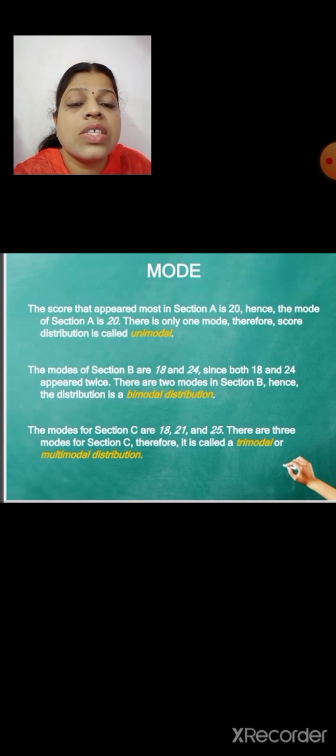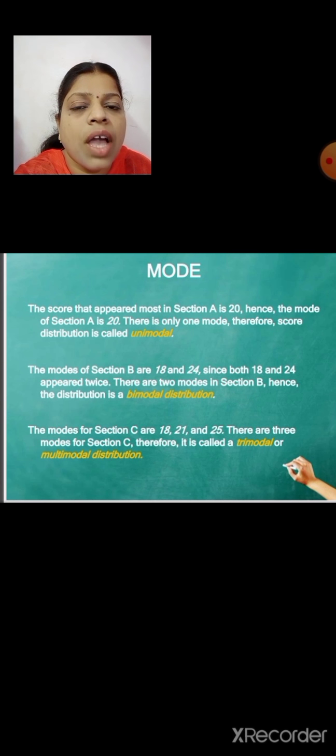Then in the next section, we can see that three values repeat: 18, 21 and 25. Three values repeat the same number of times, so there are three modes for this distribution. That is known as a trimodal or multimodal distribution.